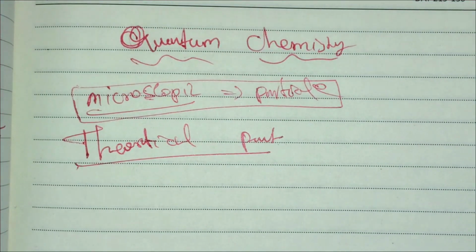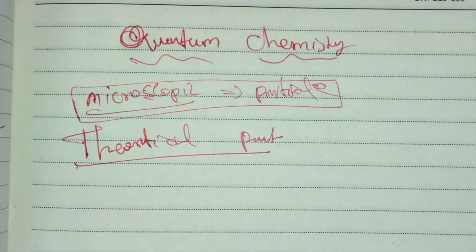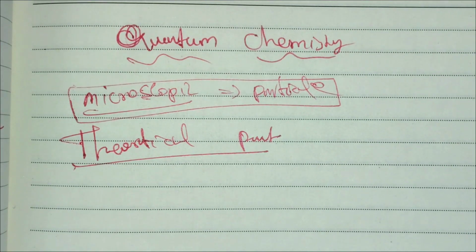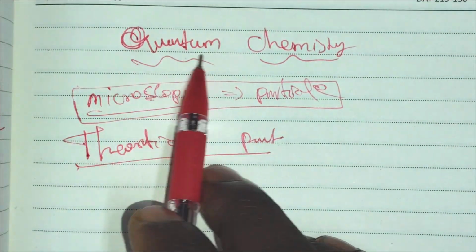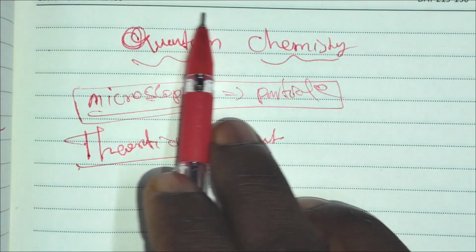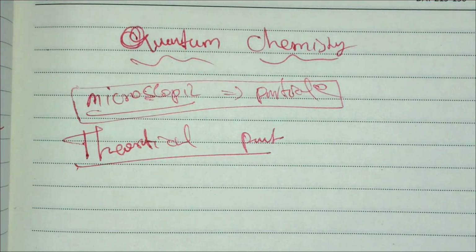It was proposed by Schrödinger as well as Heisenberg, because quantum mechanical theory was developed by Heisenberg as well as Schrödinger.